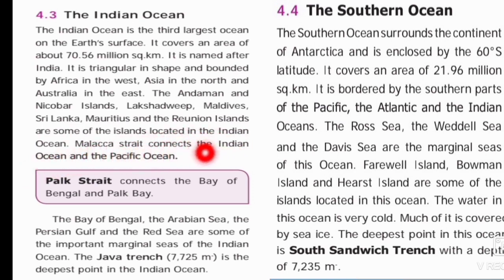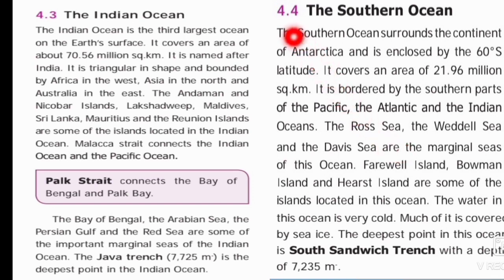Malacca Strait connects the Indian Ocean and the Pacific Ocean. Next is Palk Strait. It connects the Bay of Bengal and the Palk Bay. The Bay of Bengal, the Arabian Sea, the Persian Gulf and the Red Sea are some important marginal seas of the Indian Ocean. Then the Java Trench is the deepest point in the Indian Ocean.